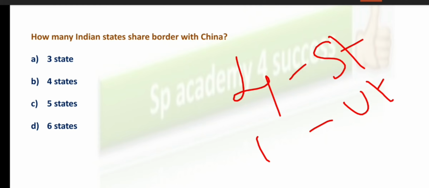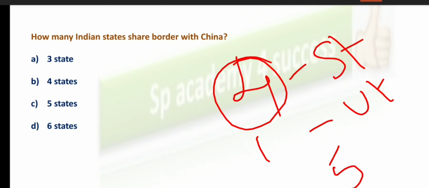Most of you will include Jammu and Kashmir also, and you may think that 5 states are sharing a border with China, but it's not 5, it's 4. Don't include the union territory, because in the question they have clearly asked how many Indian states are sharing a border. So it's only 4. Clear? So option B is the right answer for this particular question. Moving on to the next MCQ.